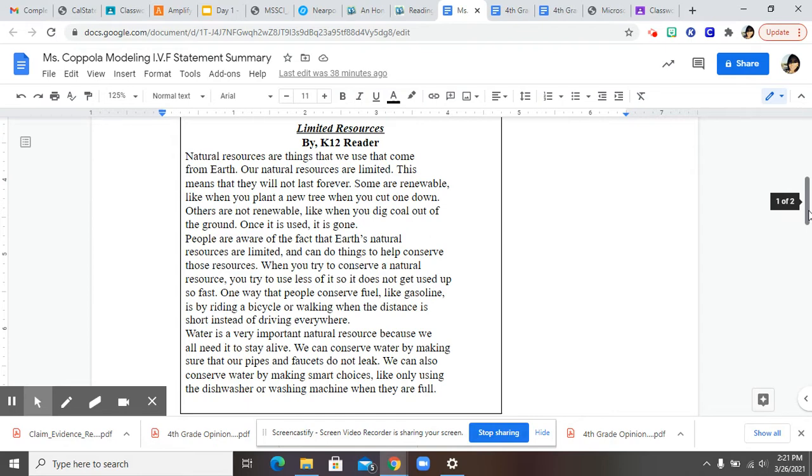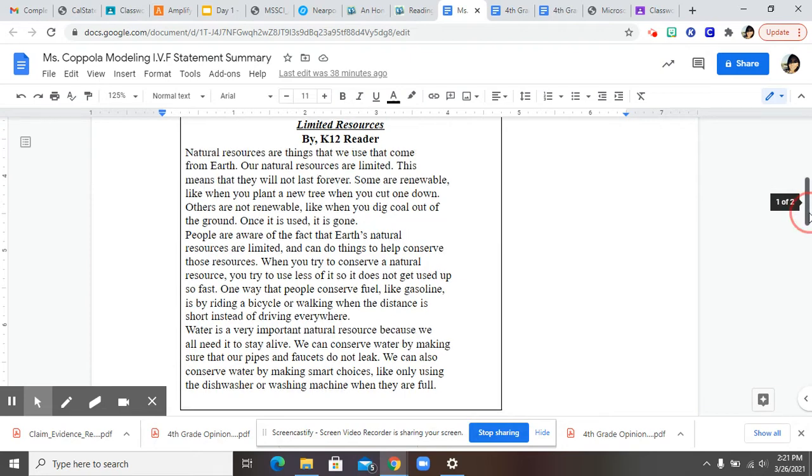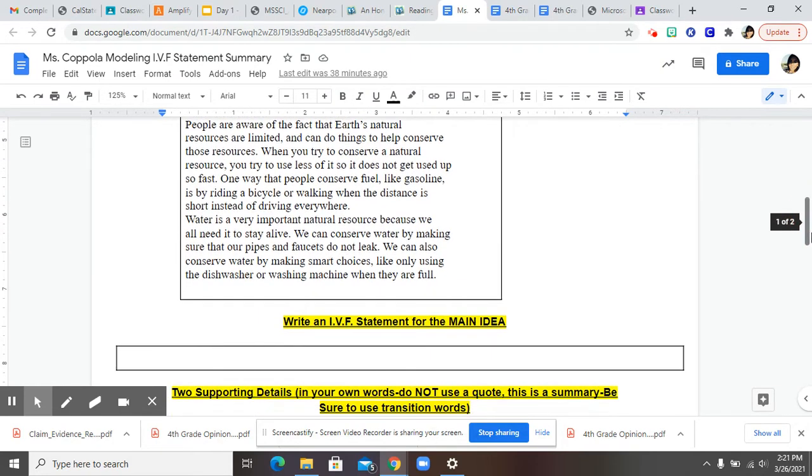People are aware of the fact that Earth's natural resources are limited and can do things to help conserve those resources. When you try to conserve a natural resource, you try to use less of it so it does not get used up so fast. One way that people conserve fuel, like gasoline, is by riding a bicycle or walking when the distance is short instead of driving everywhere. Water is a very important natural resource because we all need it to stay alive. We can conserve water by making sure that our pipes and faucets do not leak. We can also conserve water by making smart choices, like only using the dishwasher or washing machine when they're full.